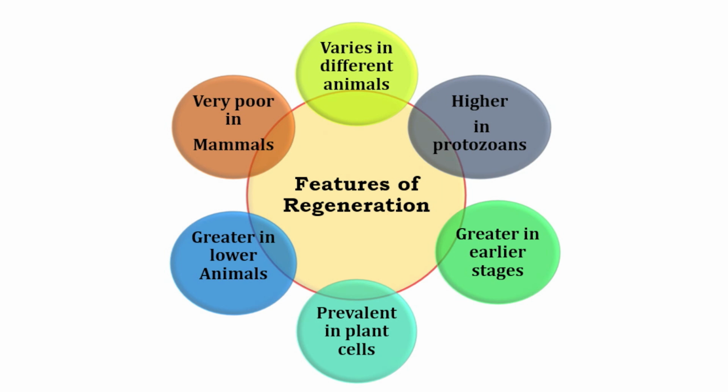Now see the features of the regeneration process. This process varies in different animals. It is greater in lower animals and in the earlier developmental stages of an organism. It is very poor in mammals, restricted to nails and hairs externally, but internal regeneration is found in specific organs or tissues. It is more prevalent in plant cells.